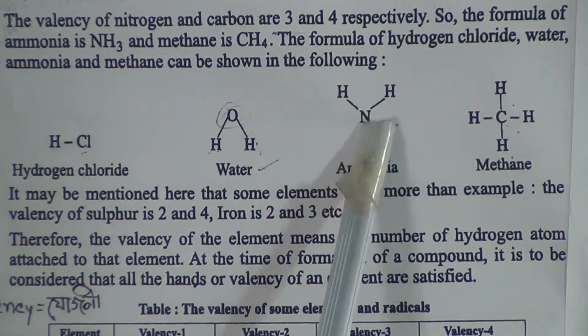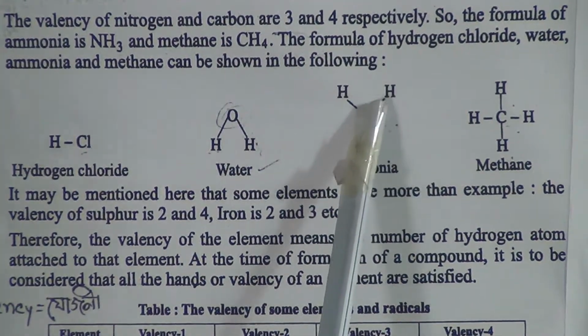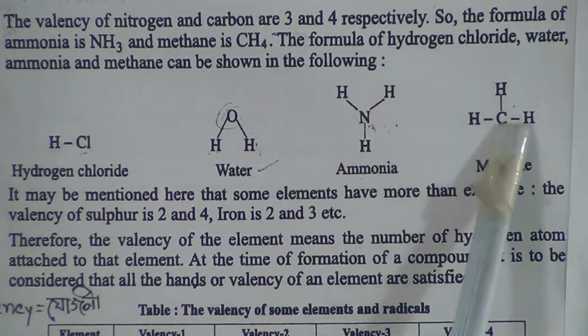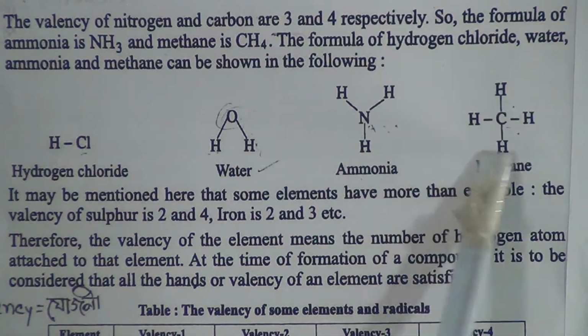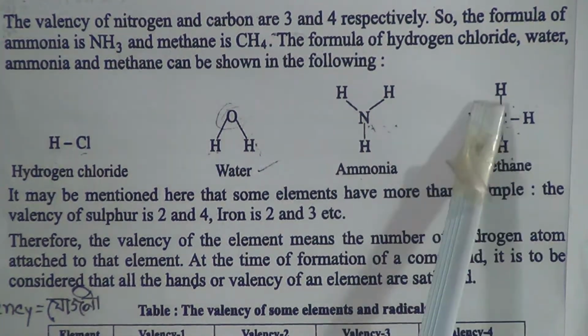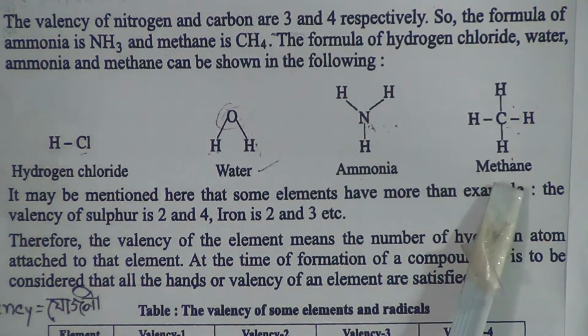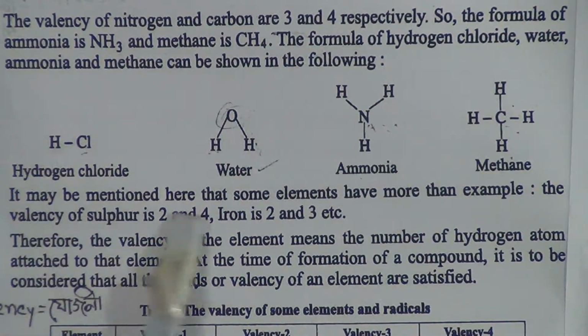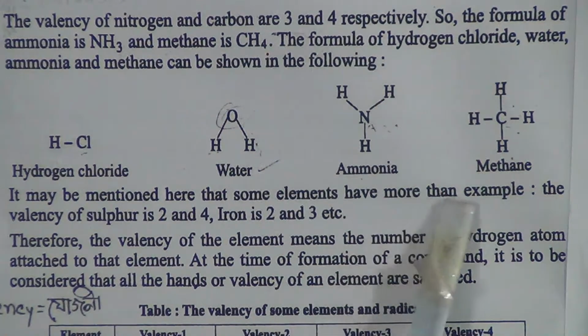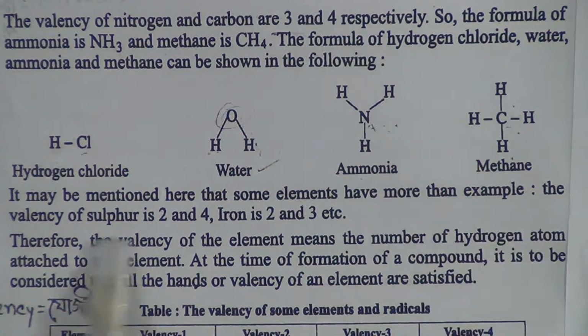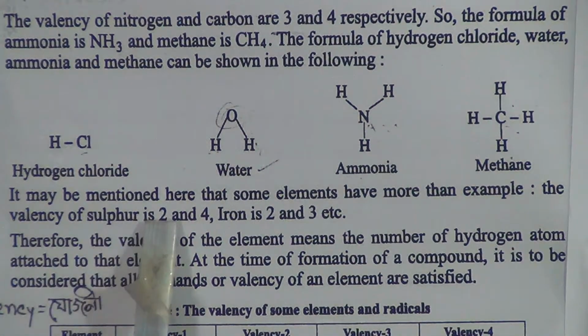Nitrogen has three hands, and with these three hands nitrogen can hold three hydrogens. Carbon has four hands, so in methane, carbon holds 4 hydrogen atoms.